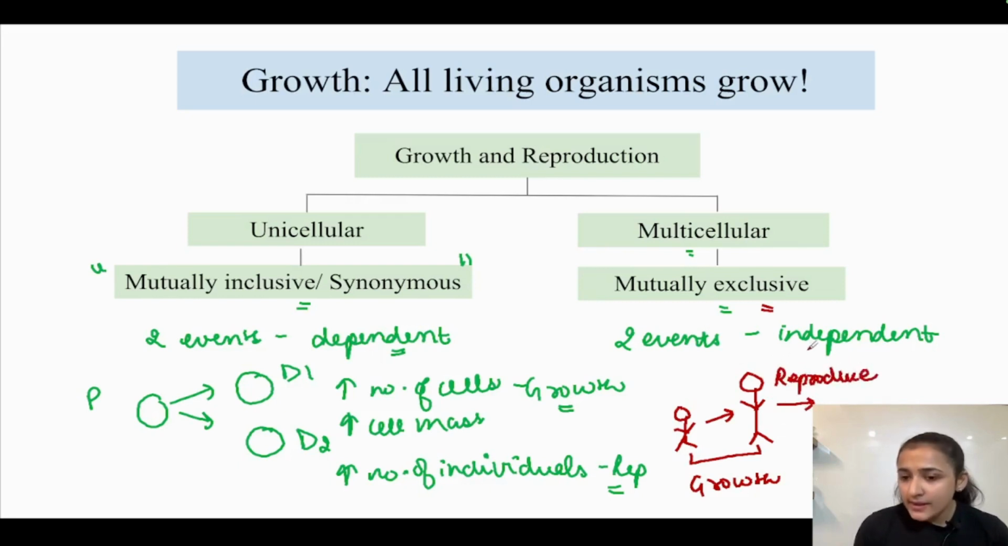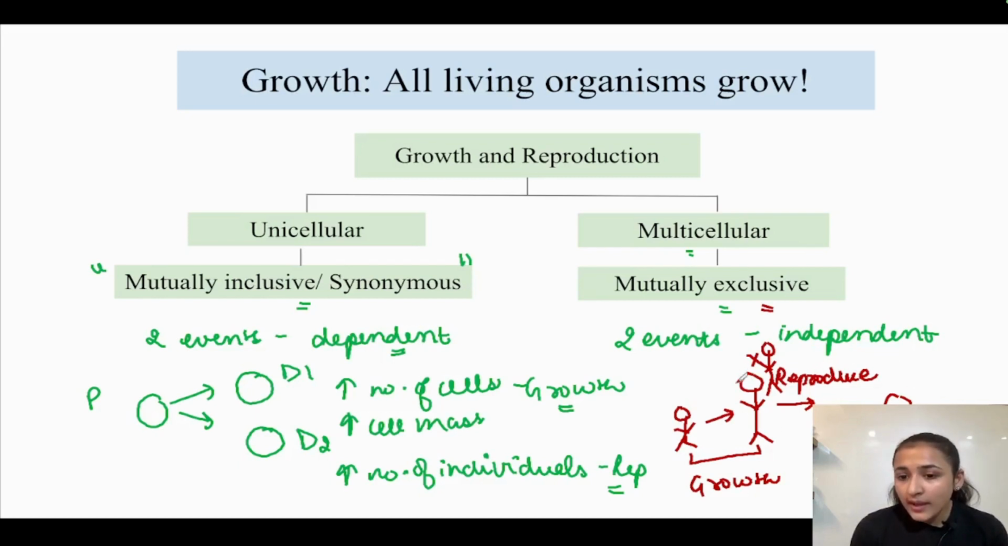Okay, it will find a partner, it will reproduce in order to produce offspring. So growth and reproduction are separate events in animals because growth has happened up to a certain age, after which the human being has reproduced. It has found a mate, it has reproduced, where the mode of reproduction is sexual reproduction, and it has produced a progeny. So here growth is not happening.